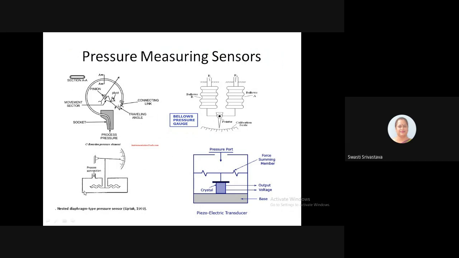The partial coil has an elliptical cross section, which tends to become circular with increasing pressure, and because of the difference between the internal and external radii, it gradually straightens out. The process pressure is connected to the fixed socket end of the tube, while the sealed tip of the other end is connected by a geared sector and pinion movement, which actuates an indicator pointer to show a linear rotational sequence.